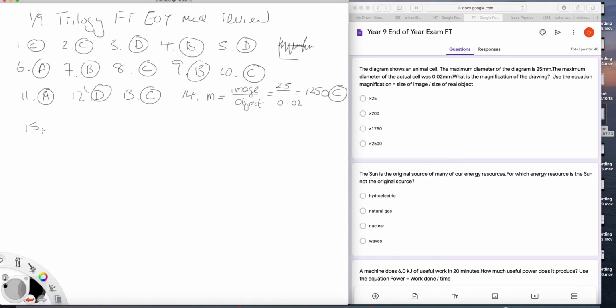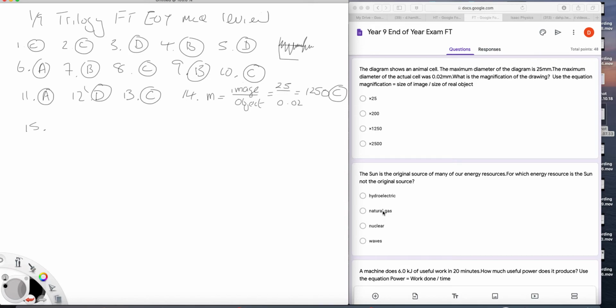Question 15. The sun is the original source of many of our energy resources. For which energy resource is the sun not the original source? So, hydroelectric. Well, how does hydroelectric work? That's a dam, right? So you get rain falling on a mountain, the rain runs down the mountain in a river, you build a great big wall on the end of the river, and the water builds up behind it. So that water is there because of rain. Rain happens because of the sun. Sun evaporates the water from the sea. So hydroelectric is down to the sun.